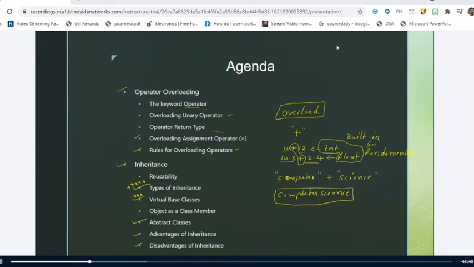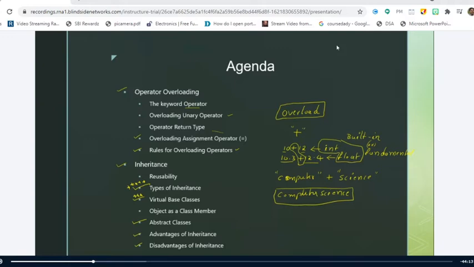So any programming language that makes use of object-oriented programming can overload the operators to make them work with user-defined data types in the same manner as with the fundamental data types. Is it clear up to this point?